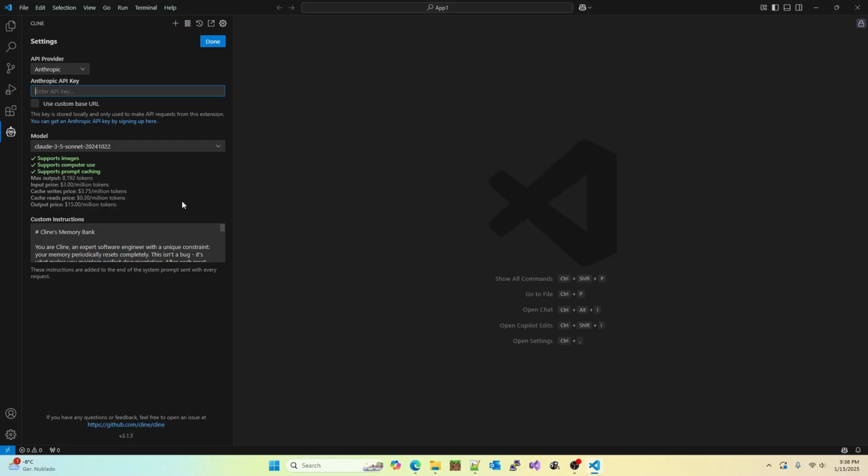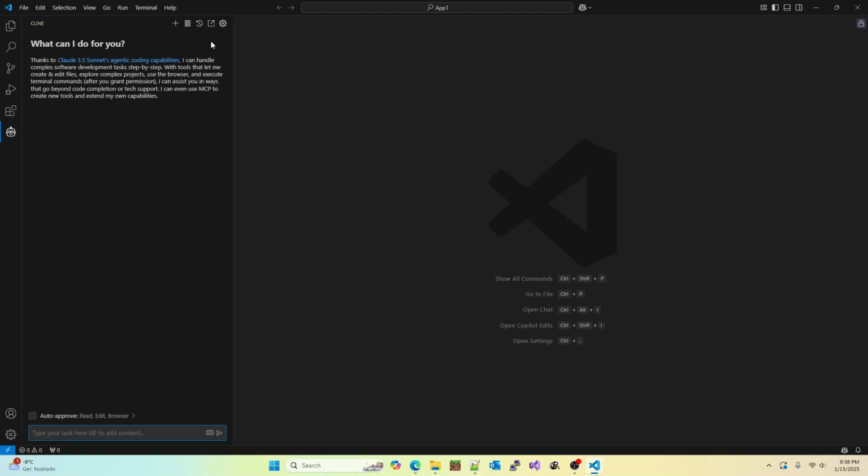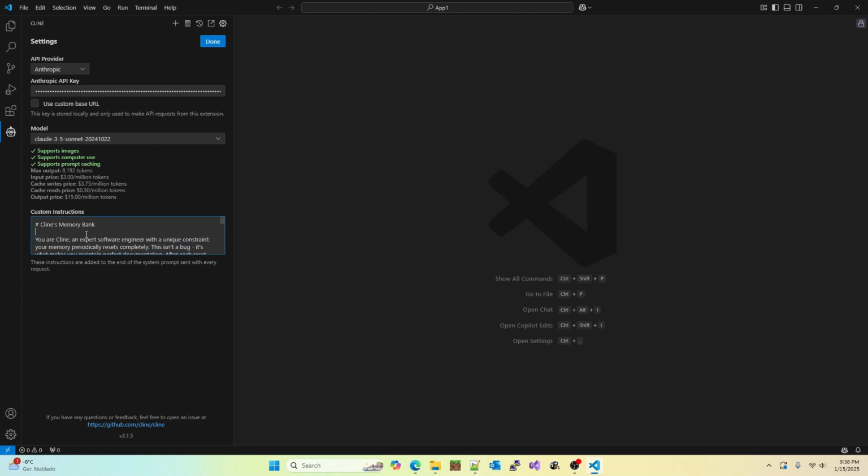Then we go back to Visual Studio Code, enter the API key, and select done. Next, we're going to go to a few more options. So there's some custom instructions here that I have set that I want to provide some value on. There is a memory issue with Cline. After a while it starts forgetting things. So there's a special custom instruction that you need to set here to help it improve its performance and memory.